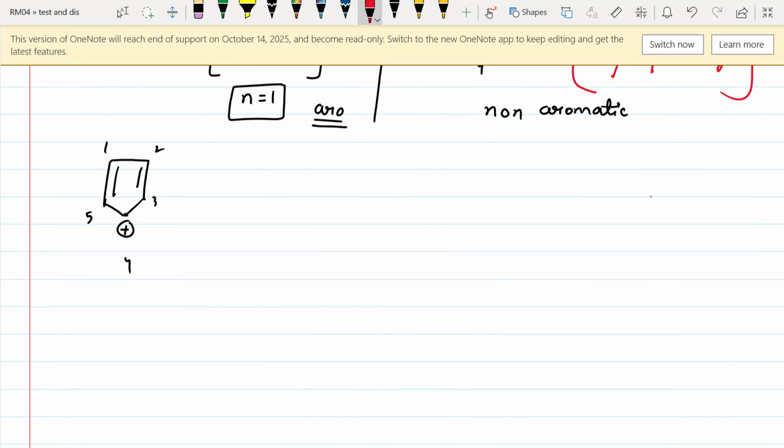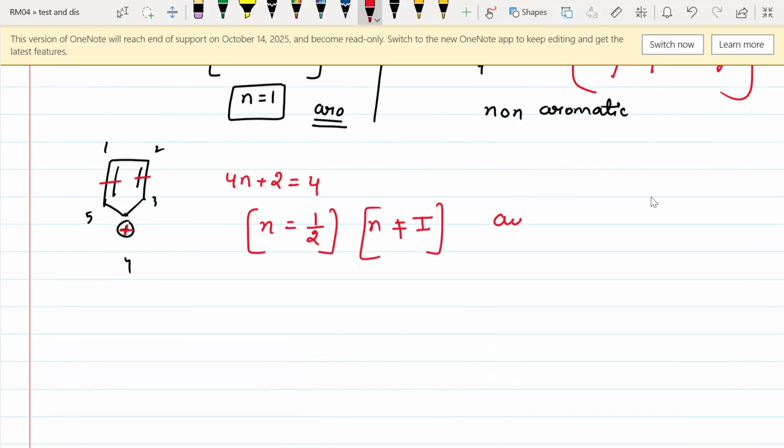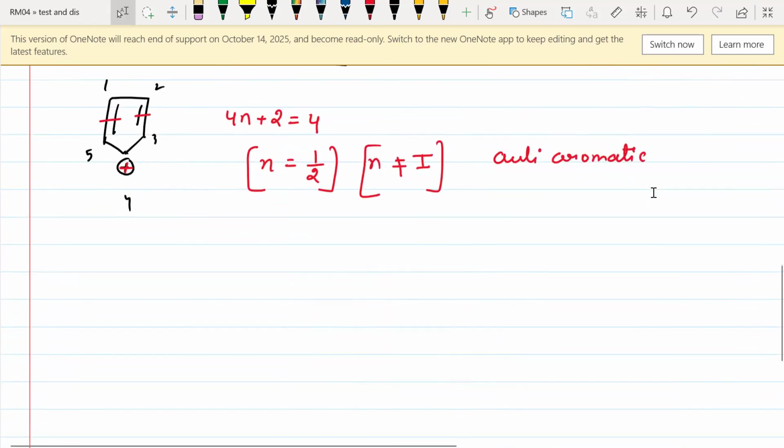Now moving on to the fourth condition, that is 4n plus 2 equals the pi electrons. Here we have two double bonds, that means 4 electrons. And as you know, a positive charge does not contain any lone pair. So 4n plus 2 equals 4 only. Here we can see that the value of n is half, which is not an integer value. So we can say that it is an anti-aromatic compound.